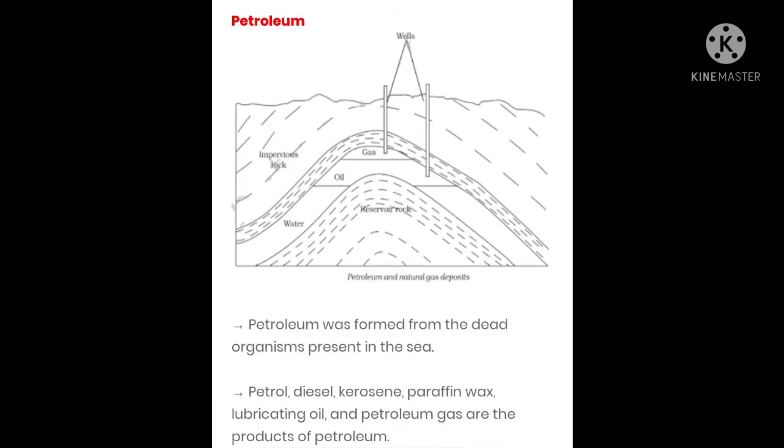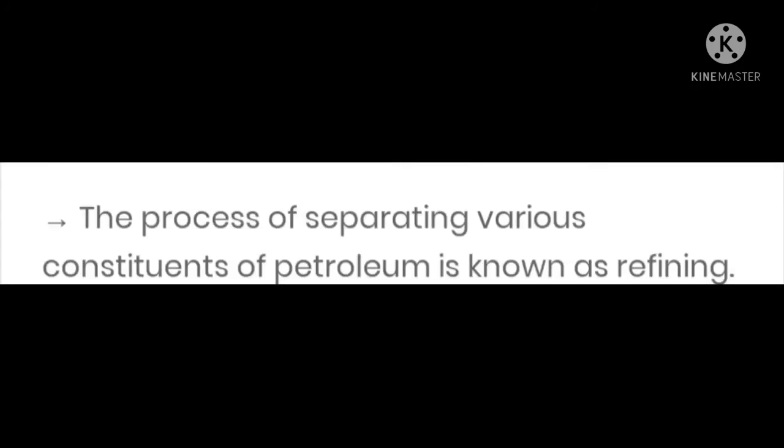This shows the deposits of petroleum and natural gas. You see that the layer containing petroleum oil and gas is above the water, as you can see in the image. See in the image how it is shown. So the petroleum which is present under the earth's crust, how it is removed, let us see.